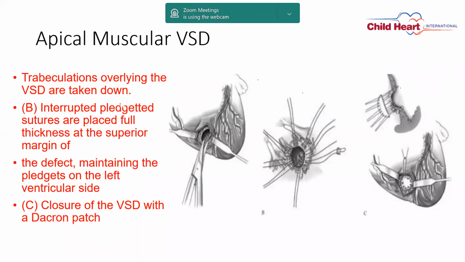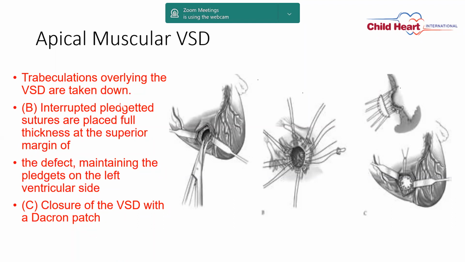So in that situation, the apical ventriculotomy is a very important approach, where your incision is parallel to the LAD at the apex of the right ventricle.